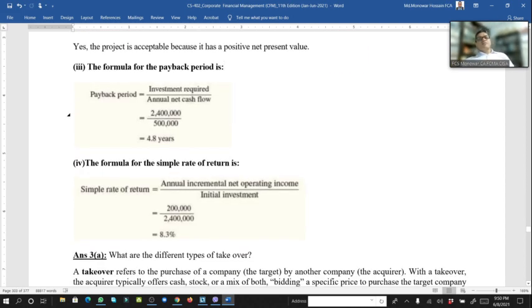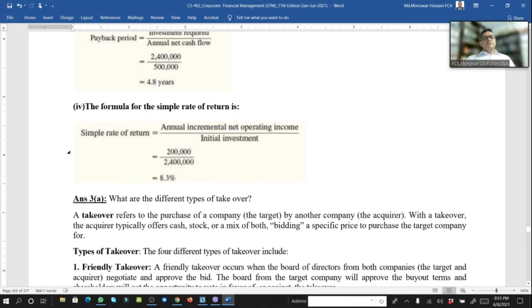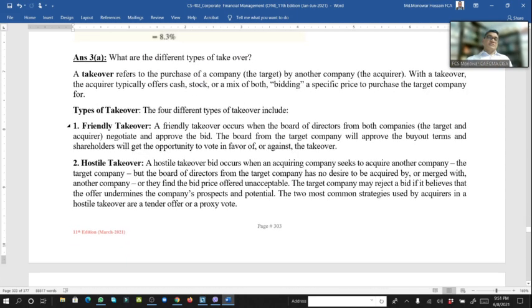Now the formula of payback period, we know that payback period is investment divided by annual cash flow, so 4.8 years is the payback period. And the formula for the simple rate of return is annual incremental net operating income over initial investment. So annual incremental operating income 2 lakh, initial investment 24 lakh, multiplied by 100. So your answer is finished.